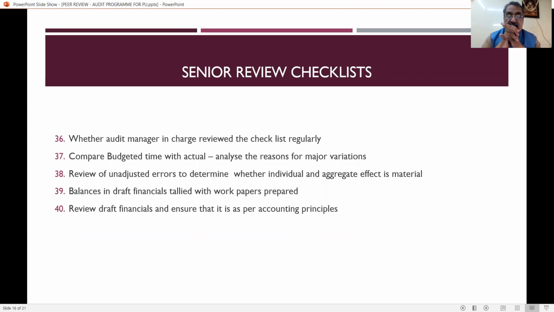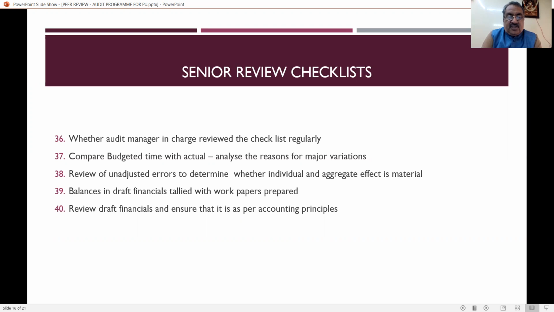checklist regularly, and compare the budget time with the actuals, and analyze the reasons for major variation. That means there is a projected budget time to do the audit, and what about the actual time that they have taken, you have to compare it, and if there are any major reasons, then the practicing unit has to record those reasons, and as a reviewer, the reviewer has to see all these points also. That is the difference between budgeted time and the actual.